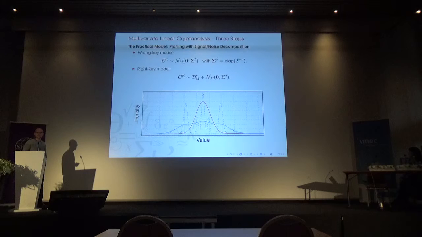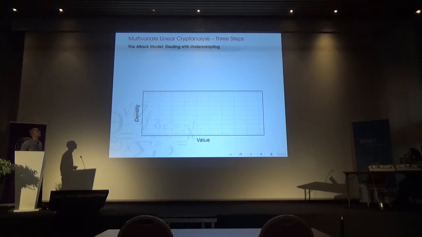Okay, so this is fairly good. The only problem here is that now I'm only saying what happens if we actually have the full codebook available and can measure everything exactly. So we need to deal with this undersampling phenomenon. So if I now only want to use n plaintext-ciphertext pairs, what happens? And luckily here we have a result from Murphy that we can use in a pretty straightforward way.